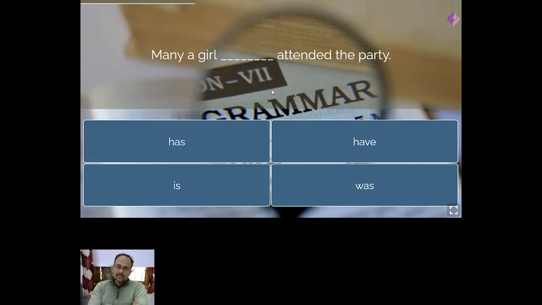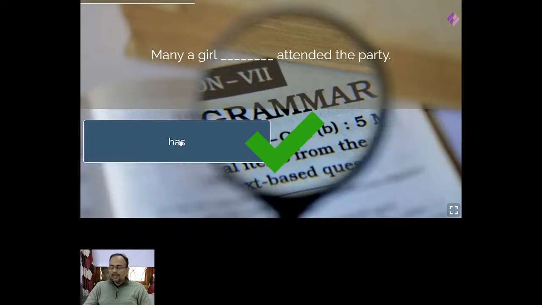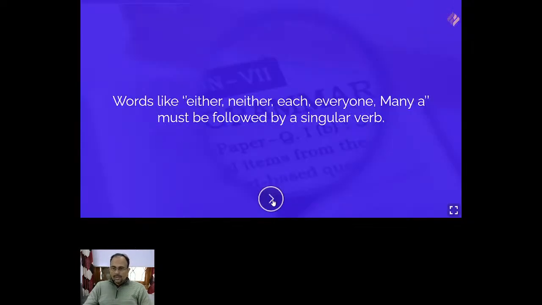Always remember, dear students, many a girl is considered as a singular. So, in that case, it should be has. Very good. Manasvi is correct. Madhu, Omkar, yes. So, many a girl has attended the party. Okay. Now, next question.